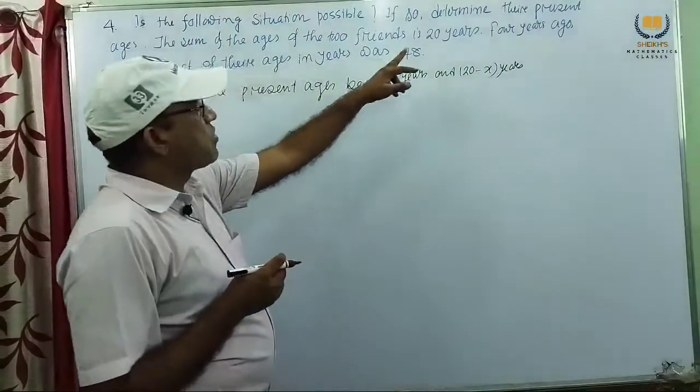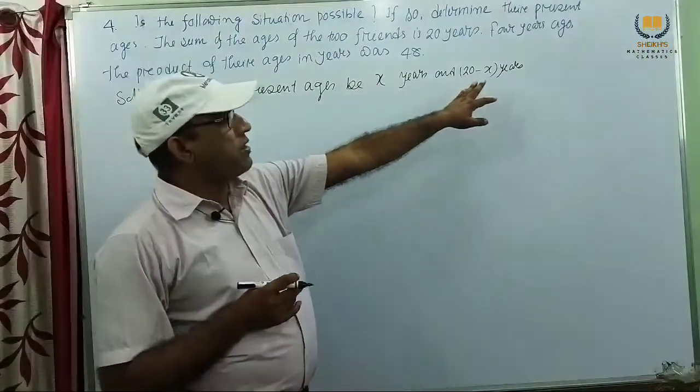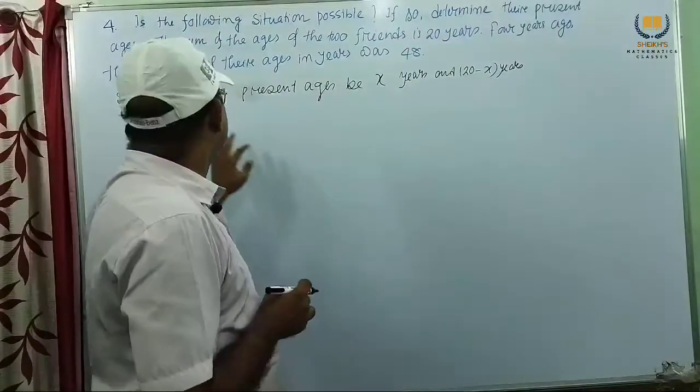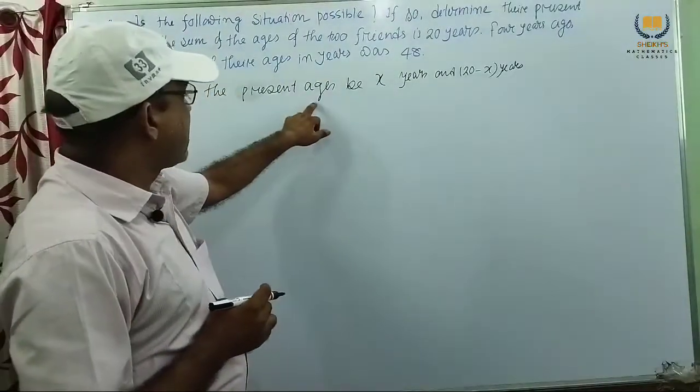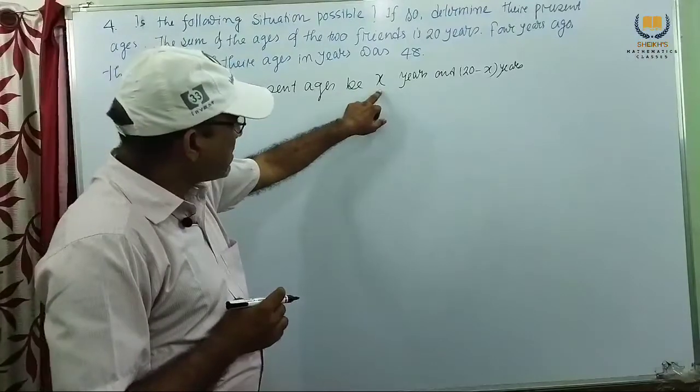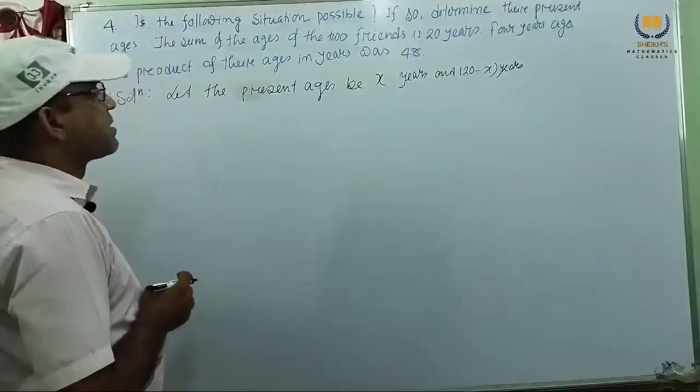So, their sum is 20. If one is x, other will be 20 minus x. So, let the present ages be x years and 20 minus x years.